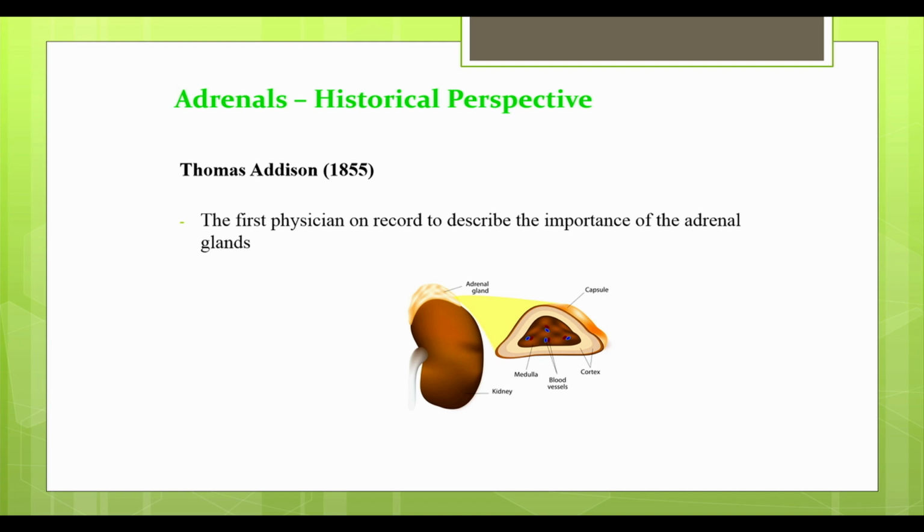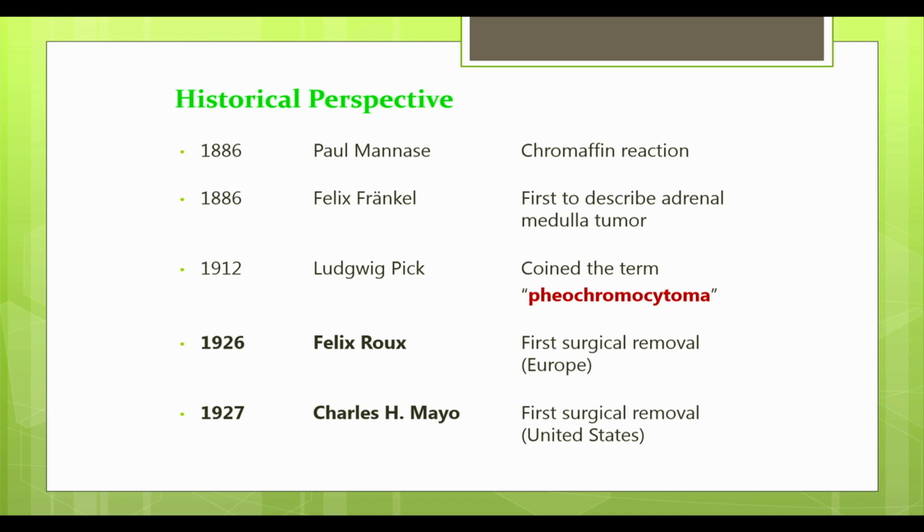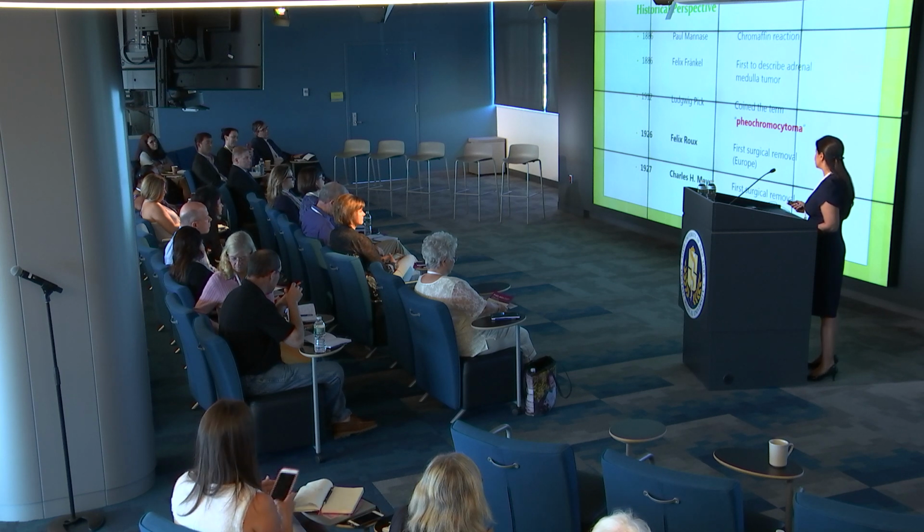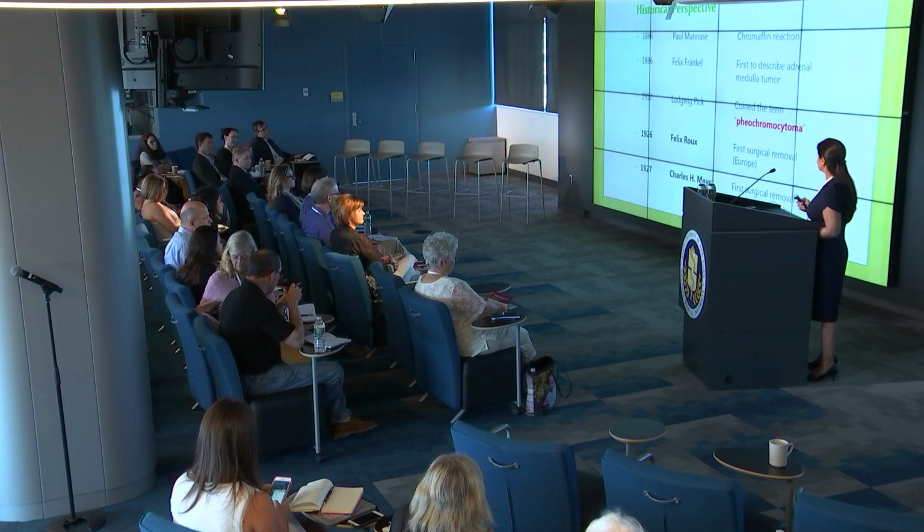So a little bit of a historical perspective here. It was in 1855 when Dr. Addison first described the importance of adrenal glands. And over time, it was only in 1886 when the first chromaffin reaction was described. And in 1912, it was Dr. Pick who coined the term pheochromocytoma for the first time. Leading on to further advances, it was in 1926 and then in 1927 when the first surgical removal of adrenals took place in Europe and the United States, respectively.